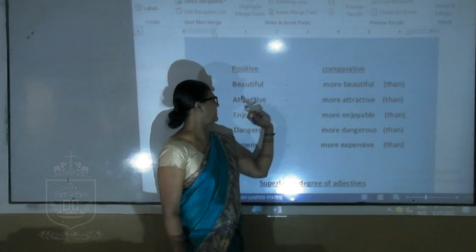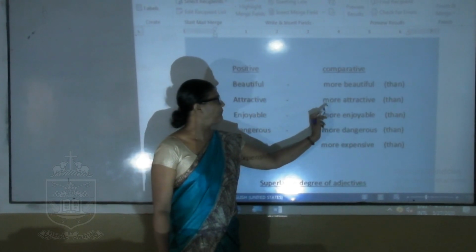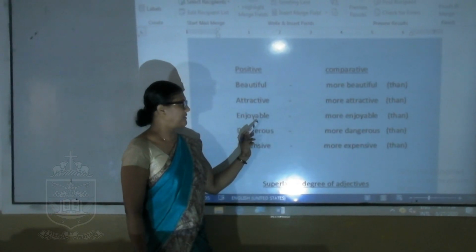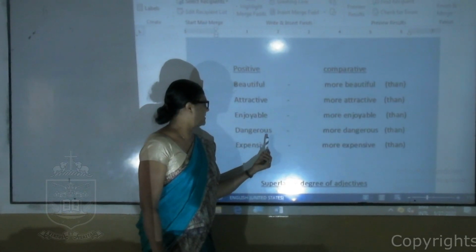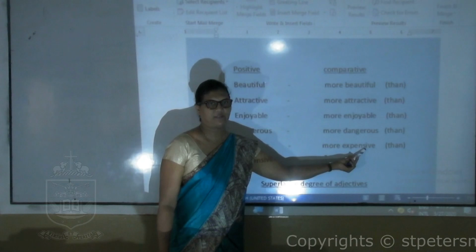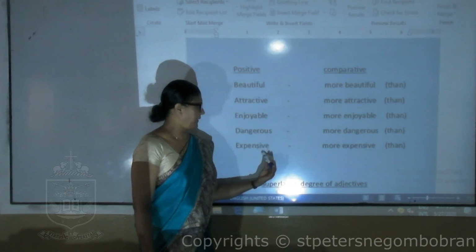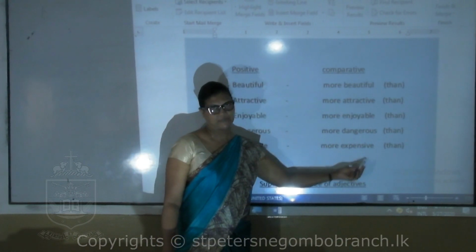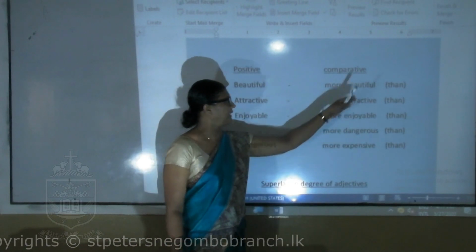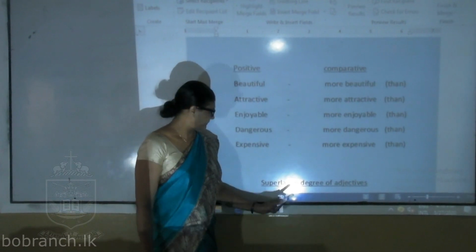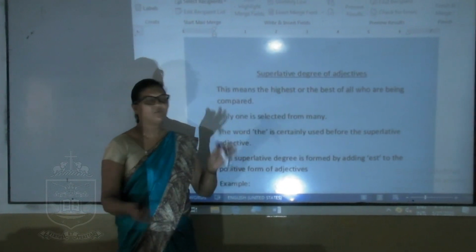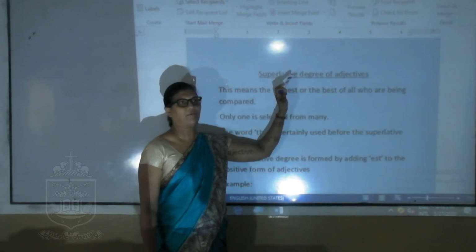Attractive, more attractive. Enjoyable, more enjoyable. Dangerous, more dangerous. Expensive, more expensive. So you get that also after these two words. Then we will move to superlative degree of adjectives.